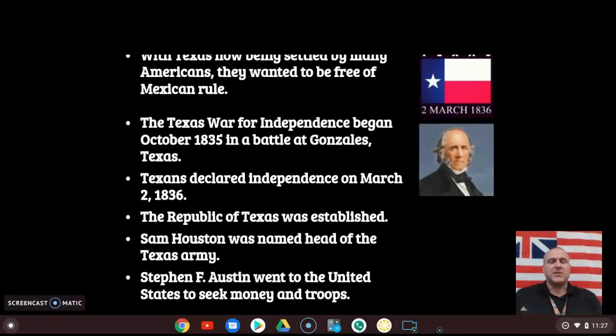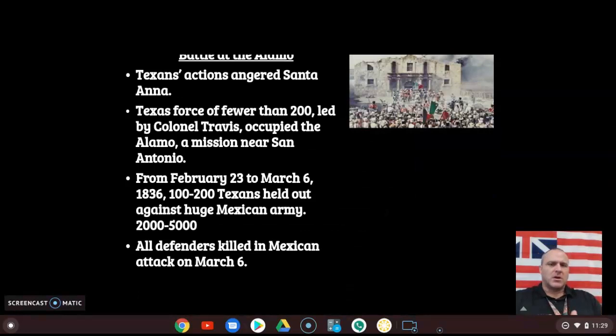So Sam Houston was named head of the Texas Army, and Stephen F. Austin actually went to the United States to ask for money and troops to help fight this war. Now, there are two major battles that we're going to cover here, because you have to remember, this is not the United States fighting Mexico. This is literally the Republic of Texas, who just declared their independence, fighting against the whole country of Mexico. The first battle we're going to cover is the Battle of the Alamo.